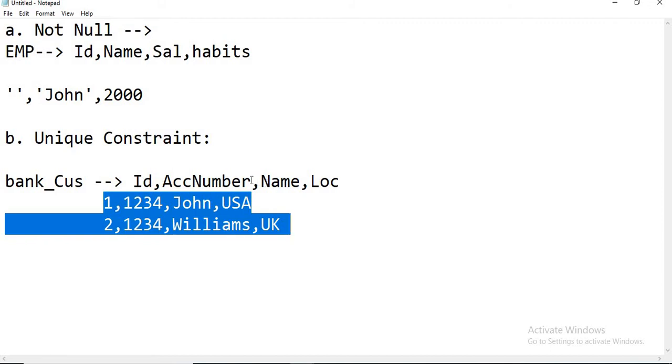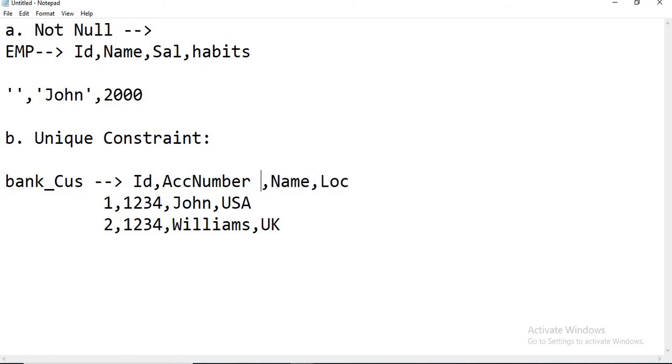So that time I am going to make the account number unique. Okay. So when I mention unique, the first record has been inserted, maybe today. Tomorrow, some of the developers or engineers try to insert this particular record.